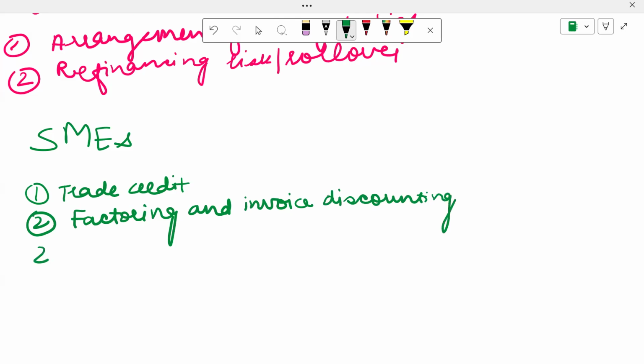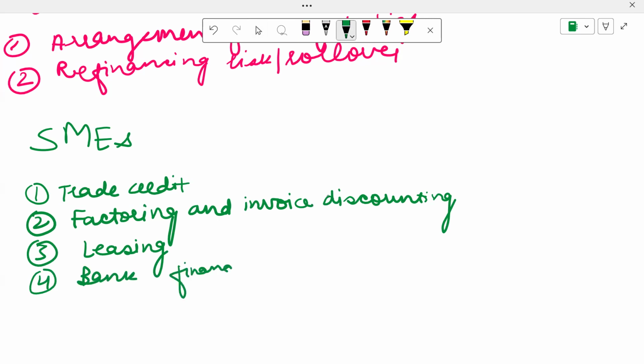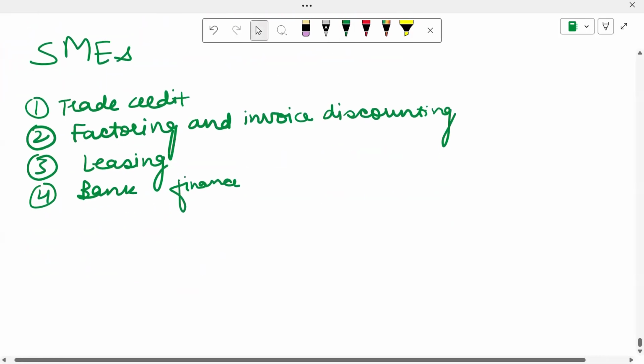Another one is leasing. Number four over here is bank finance, usually overdraft or long-term loans. Long-term loans they will get if they secure it on major assets.